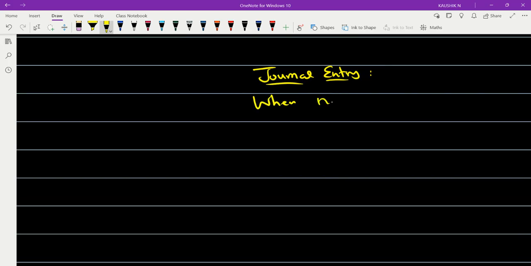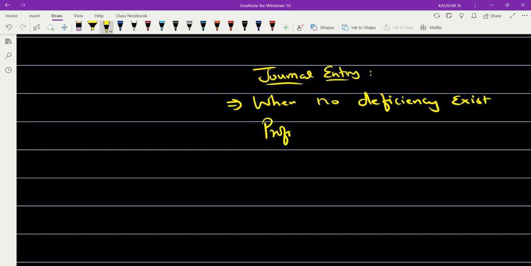The entry is for when no deficiency exists. Okay, this is one scenario. When there is no deficiency, what needs to be done? Whatever amount the partner gets as a share of profit should be distributed. So where is it going to be distributed? In the P&L appropriation account.